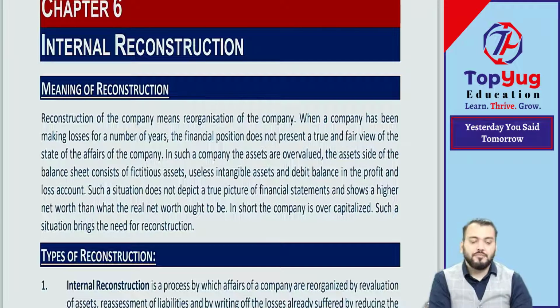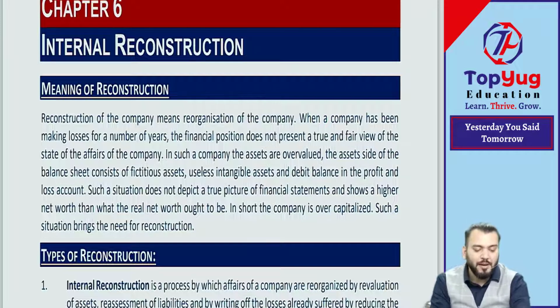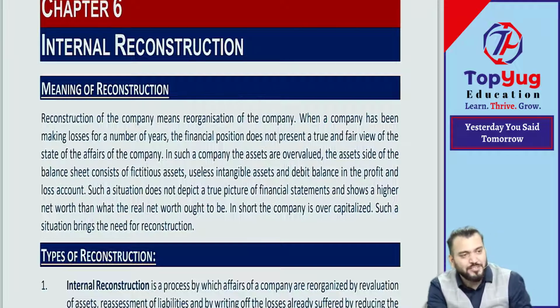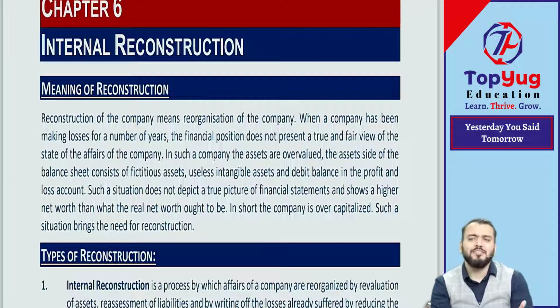Internal reconstruction. Very simple chapter. I already said that there are two chapters, amalgamation of companies and internal reconstruction. Normally, if they ask a question from amalgamation, they don't ask from internal reconstruction, and vice versa. But there is no fixed trend. Trends are always made to change. It might happen that questions come from both, or from neither. So always expect the unexpected. We need to do this chapter, provided it may be the case of last attempt, whether asked or not asked, we will not see.